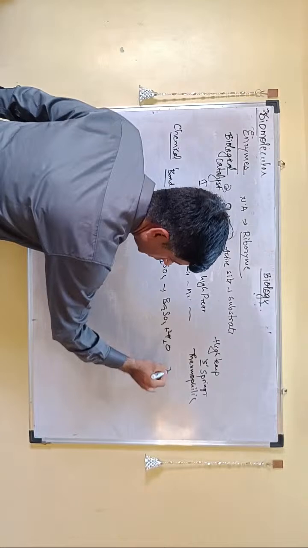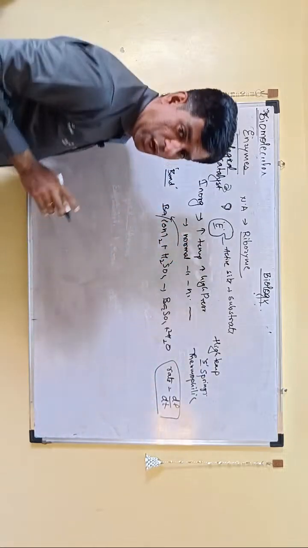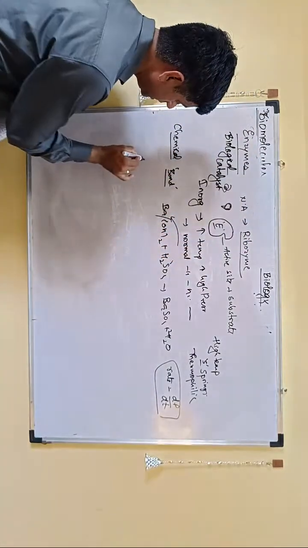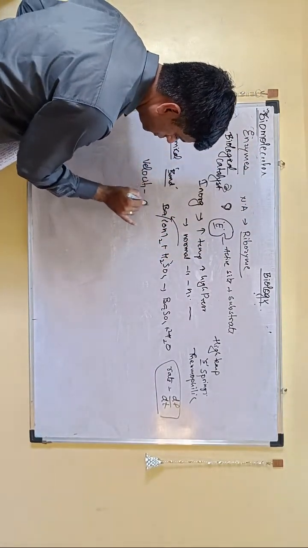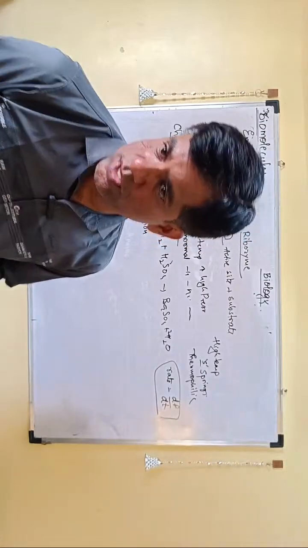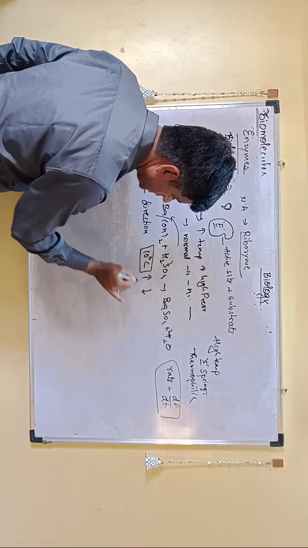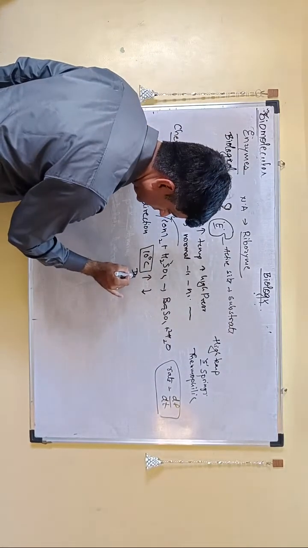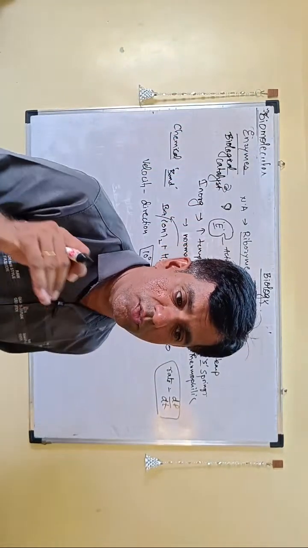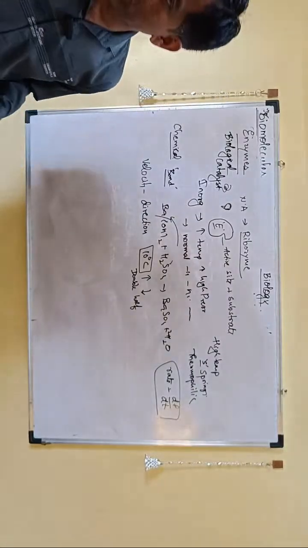The rate of this reaction you can identify as the change in the concentration of product per unit time. How much product is formed in a given period of time shows the rate of the reaction. That rate can also be called velocity if you specify the direction. Like when I say that A is going to B, that is called velocity. One factor you need to understand is that for every 10 degree rise or decrease in the temperature, the rate of reaction will either double or become half. If the temperature rises by 10 degrees Celsius, the rate of reaction doubles. If it decreases, it becomes half. For how much rise? 10 degrees.